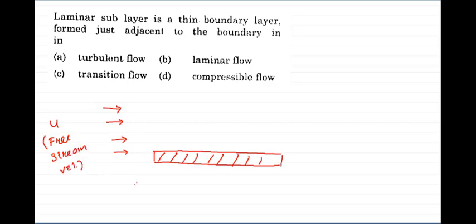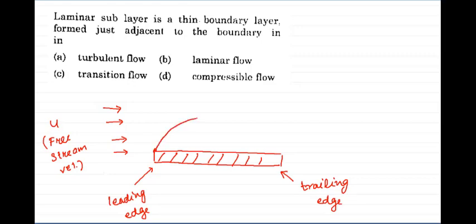And this edge is known as the leading edge and this edge is the trailing edge. Now how does the boundary layer form? Starting from this position the boundary layer will grow, then since the velocity is also increasing there will be transitional flow and finally it will be turbulent region.